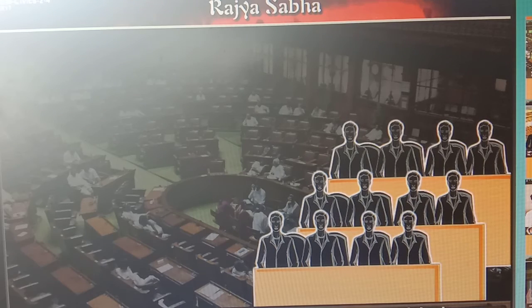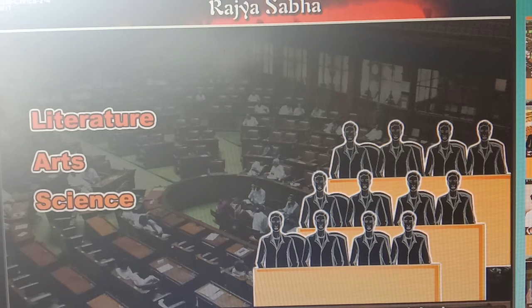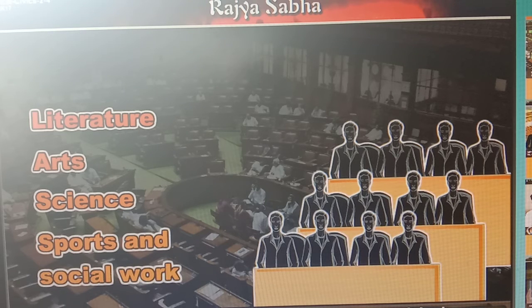These 12 members are usually experienced and distinguished, well-known personalities from the fields of literature, arts, science, sports and social work. People who have shown outstanding performance in these fields can get the opportunity to work as members of Rajya Sabha.